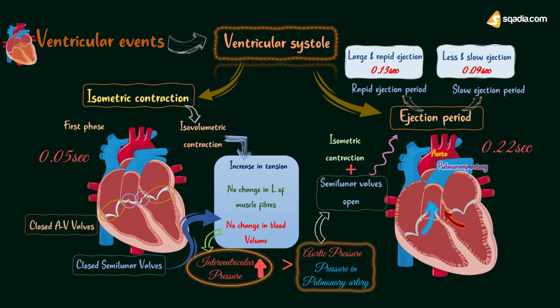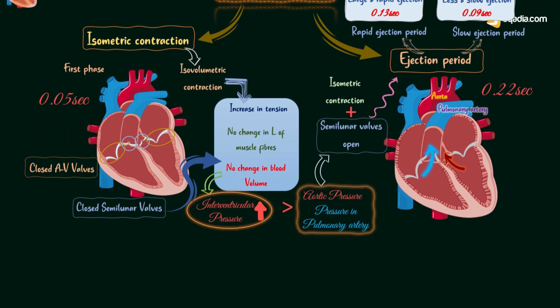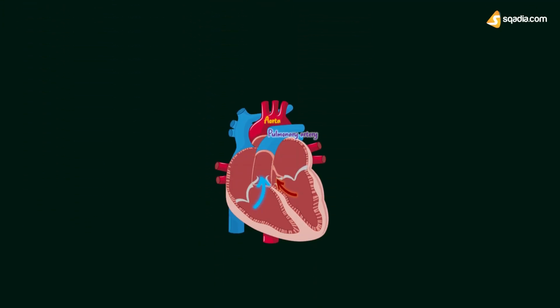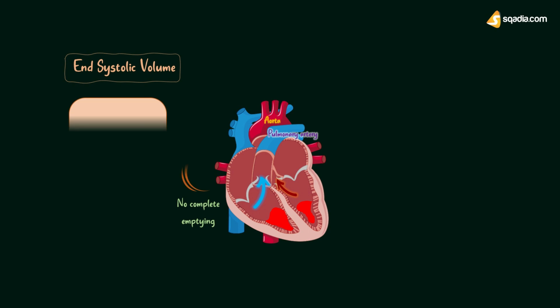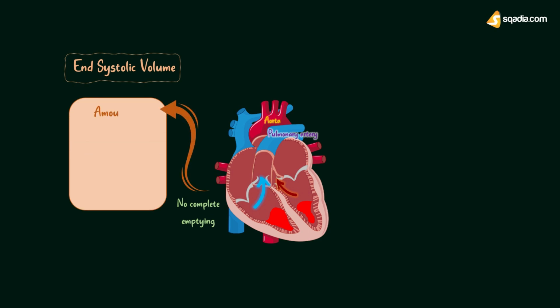Here, we should understand 2 terms related to ventricular systole. First term is end systolic volume. Ventricles are not completely emptied at the end of ejection period, and some amount of blood remains in each ventricle. Amount of blood remaining in ventricles at the end of ejection period is called end systolic volume. It is 60 to 80 milliliters per ventricle.